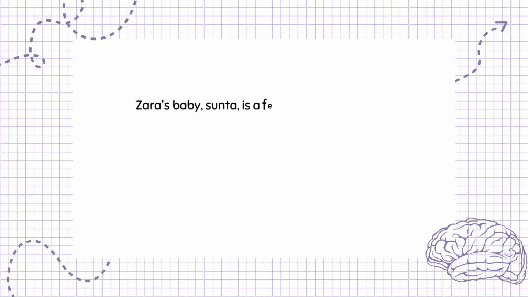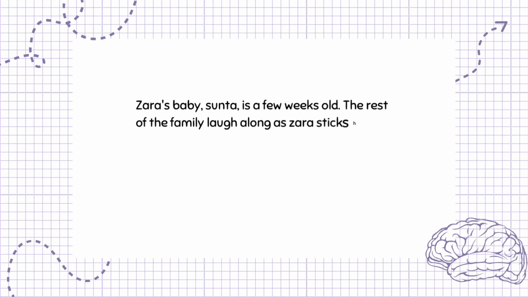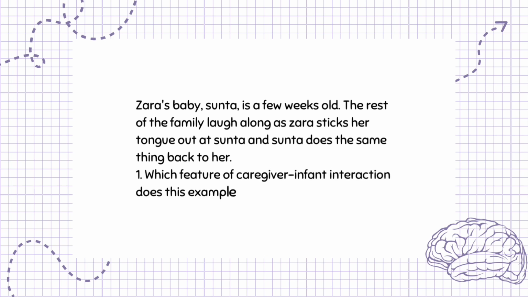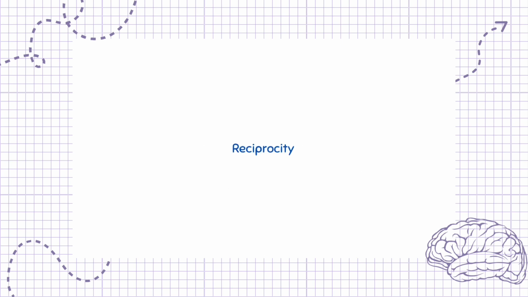Zara's baby, Sunta, is a few weeks old. The rest of the family laugh along as Zara sticks her tongue out at Sunta and Sunta does the same thing back to her. Question 1. Which feature of caregiver-infant interaction does this example illustrate? 1 mark. Reciprocity.